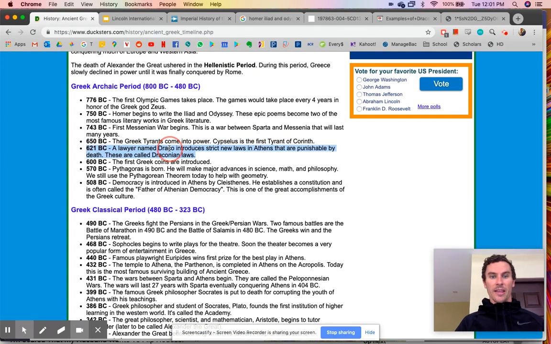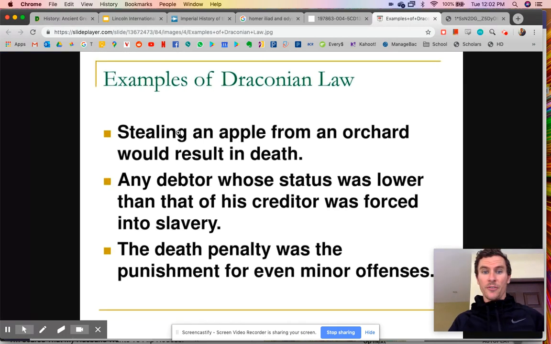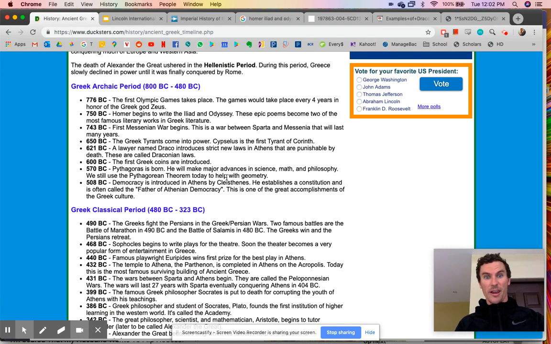Great. Next, we have the draconian laws. If laws are super strict, they call them draconian laws after the lawyer named Draco. What are draconian laws? Super strict. If you steal an apple from an orchard, you're put to death. If you owe somebody money, you're in debt, you're put into slavery. Lots and lots of rules back then under those laws were very strict, and those are called draconian laws.